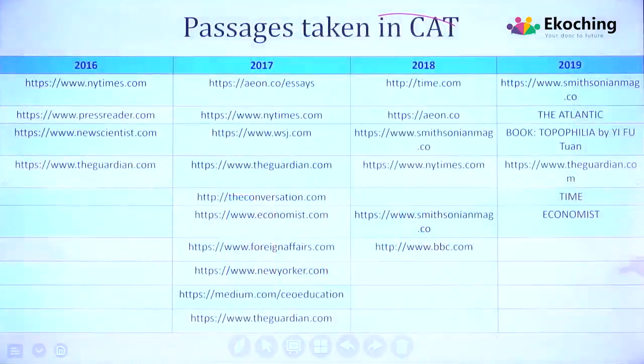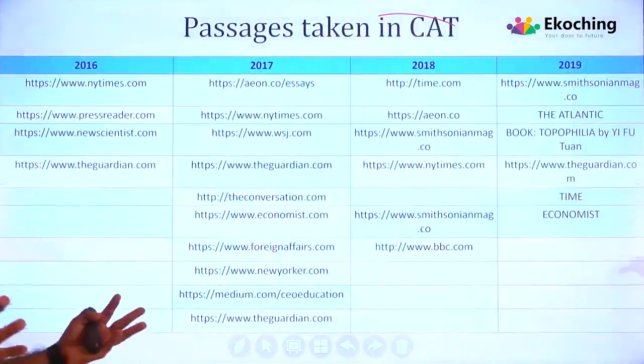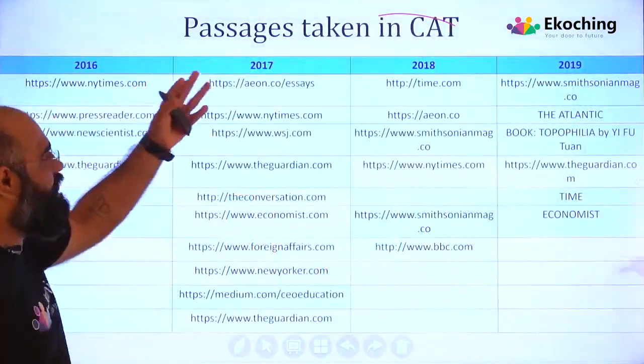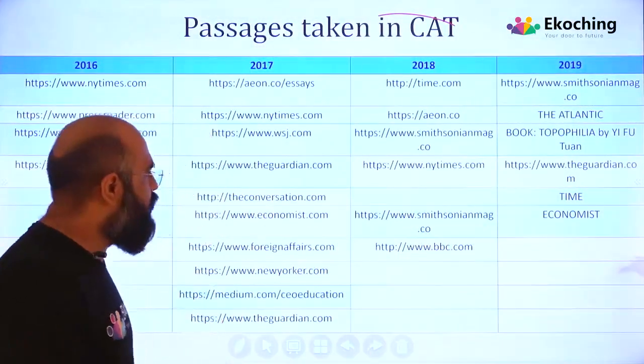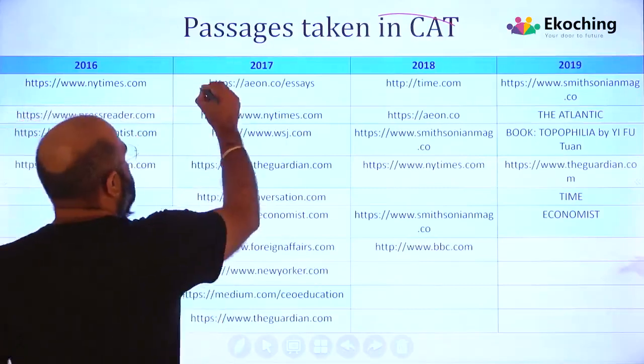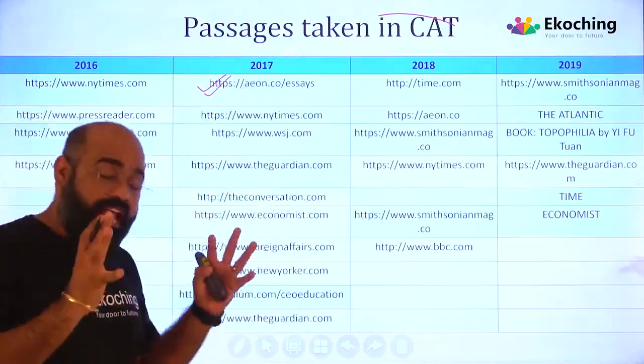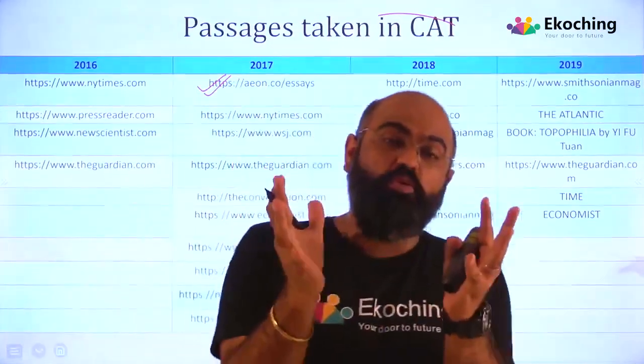Passages taken in CAT. Through the years, I have taken some of the prominent websites here, 16, 17, 18, 19, right? 2020 I have not taken, so this is up to 19. Some of the prominent websites is Aeon Essays, right? Aeon Essays, if you see, are 1500 to 2000 odd words.